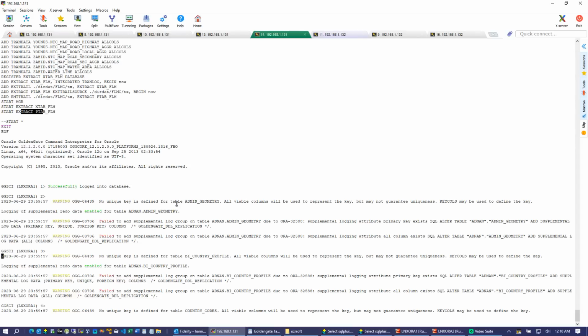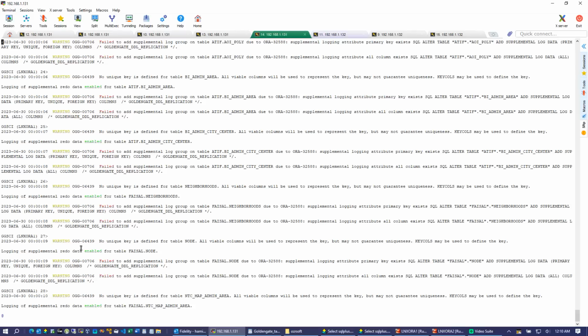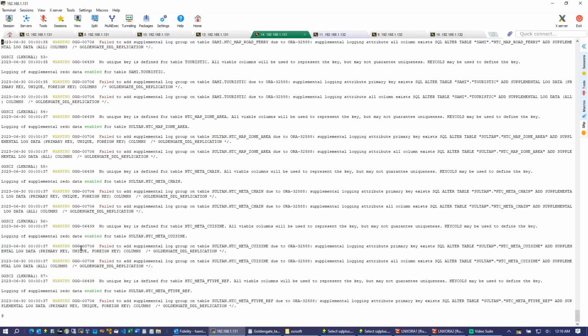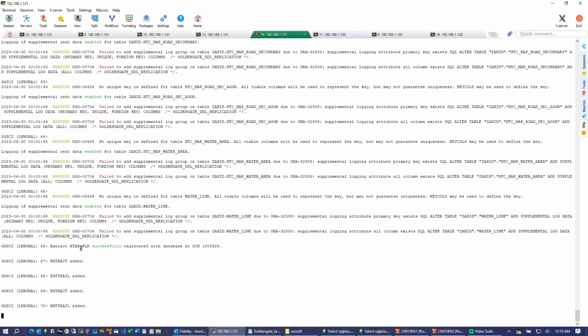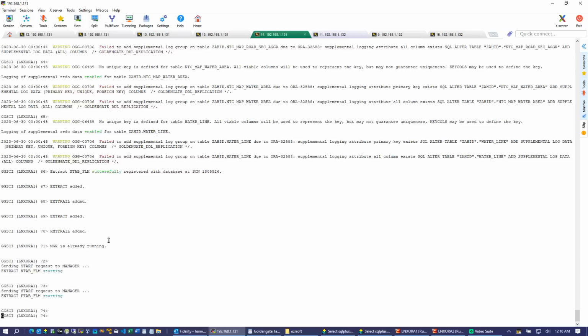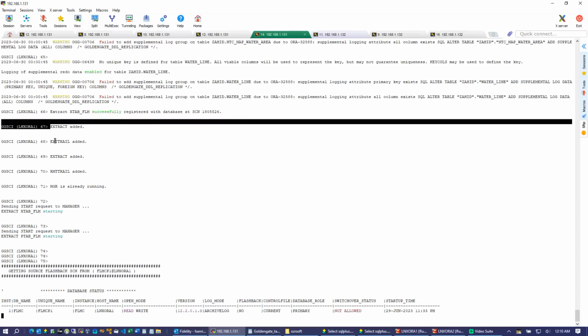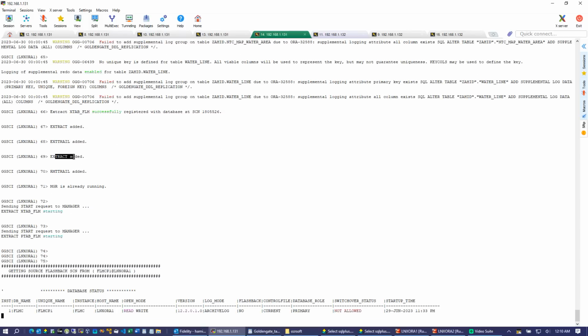The tables don't have any unique constraint, so that's why it's throwing this error. So we can just ignore this error. Okay, but this is not an error, this is just a warning. Okay, and then here we are adding the extract, adding the extract trail, adding the pump trail, adding the remote trail, and starting the manager, starting the extract and starting the pump.